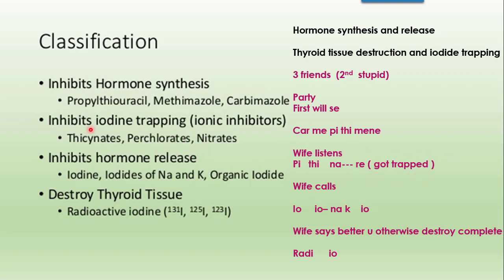So this trapping. So the class name is inhibits iodide trapping. तो अभी ये सुनने के बाद वाइफ बुलाएगी, wife will call and wife will say now no next party. So this hormone release has stopped. That means अभी hormone synthesize तो हो चुका था, पार्टी तो हो गई है, but ये सुनने के बाद वो भी inhibit हो गया और release भी inhibit हो गया. तो inhibit hormone release के examples हैं ये.